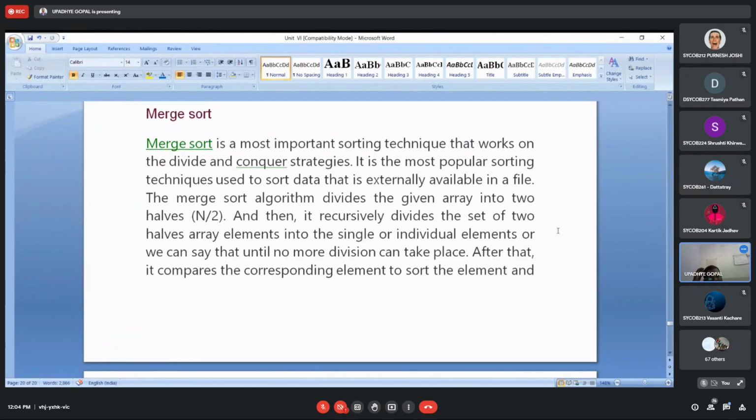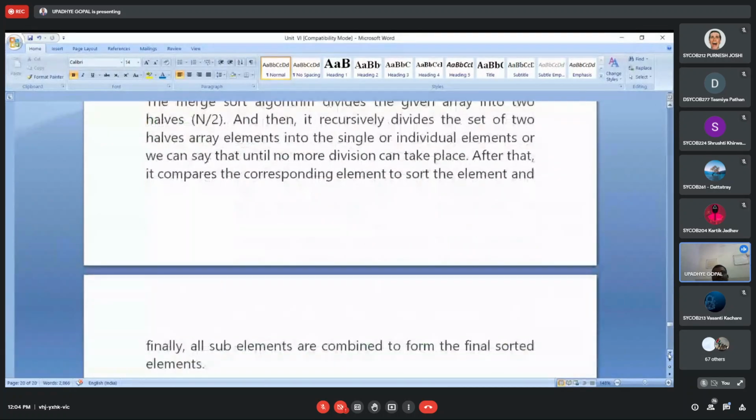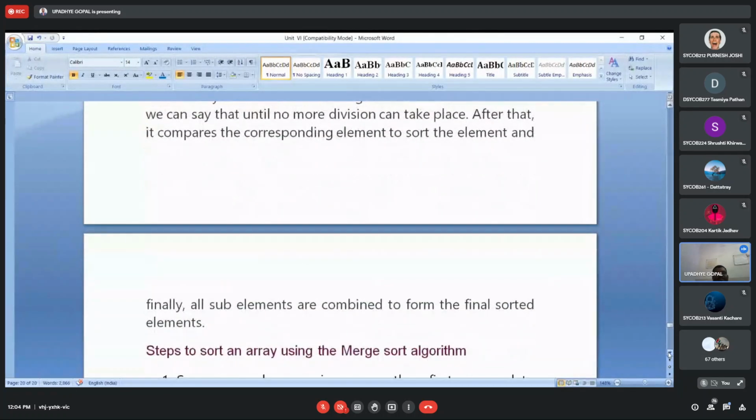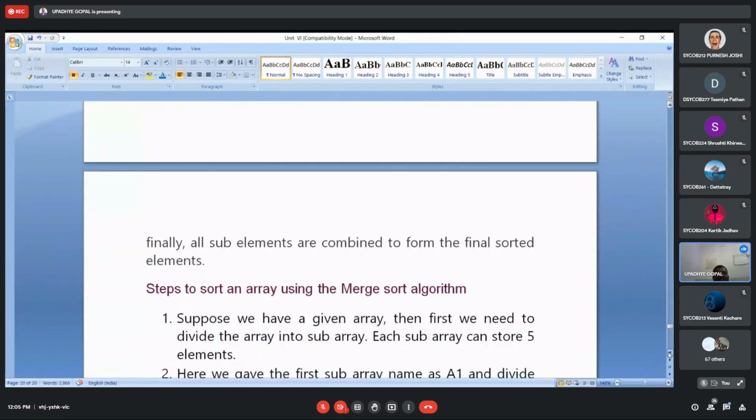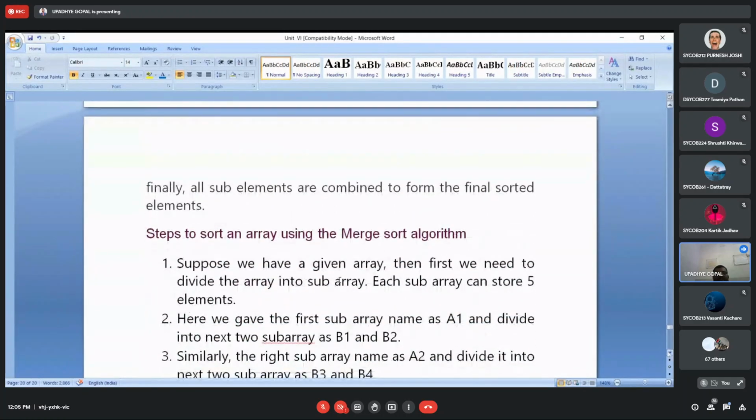Then it recursively divides the two halves into single individual elements, until no more division can take place. After that, it compares the corresponding elements to sort them, and finally all elements are combined to form the final sorted list. Same thing we have done.